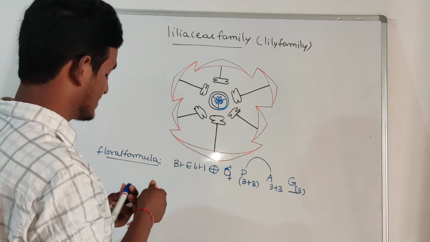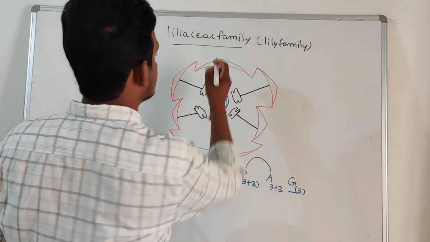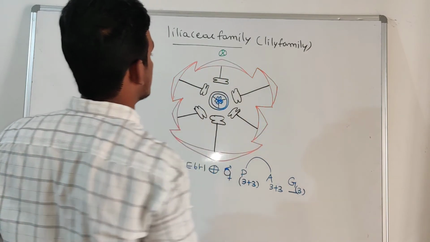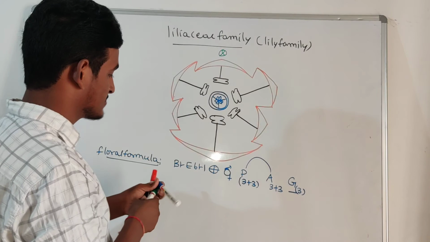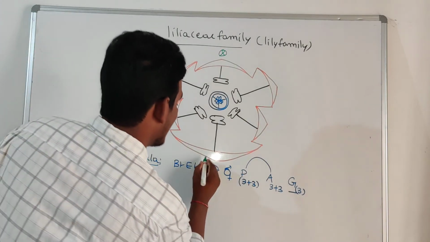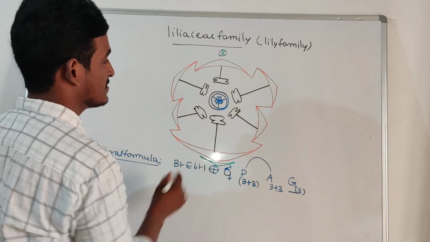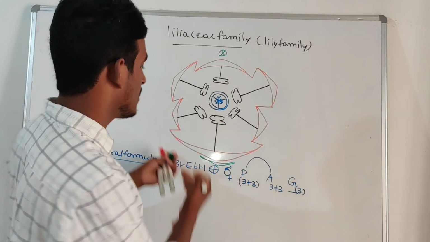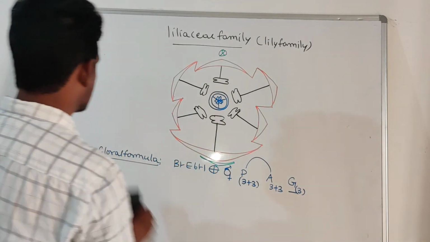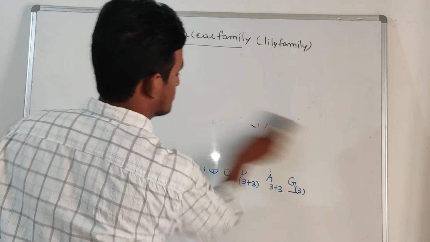Here the mother axis we are representing. It is representing what? The posterior part of the flower. Here the bract is present or not? Here the bract is present. So it is representing the anterior part of the flower. So it is a bract, right? So it is the floral diagram related to the Liliaceae family. After this, we will discuss some economic importance belonging to the Liliaceae family.